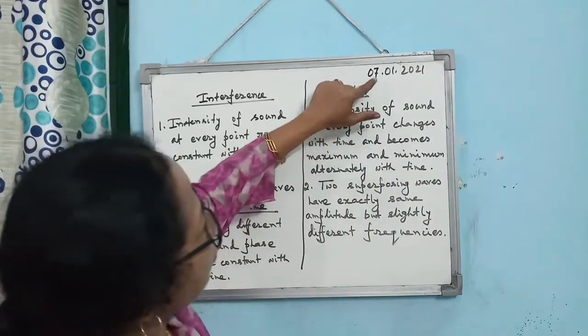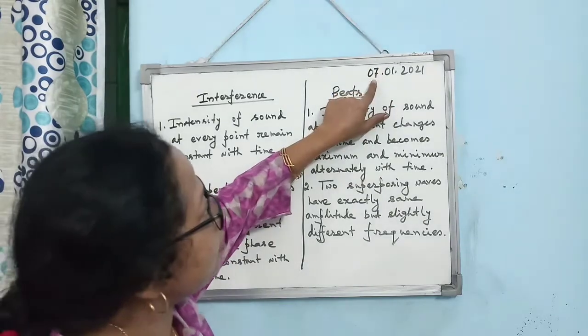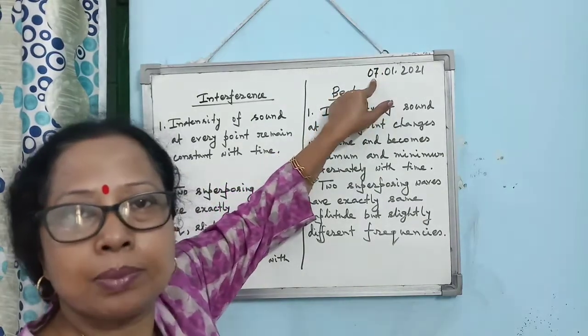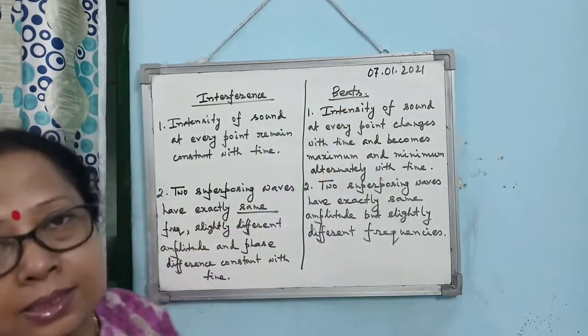Means what? Suppose at the position of 7 now it is maximum. Then at the same position after some time it will be minimum. Then again after some time it will be maximum, like this.